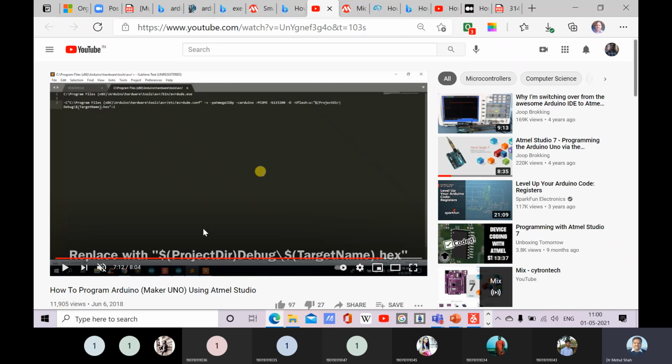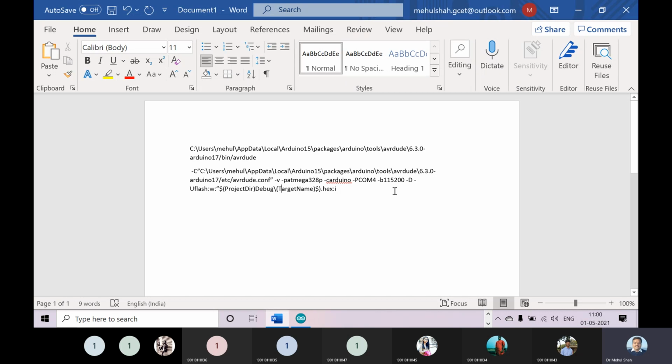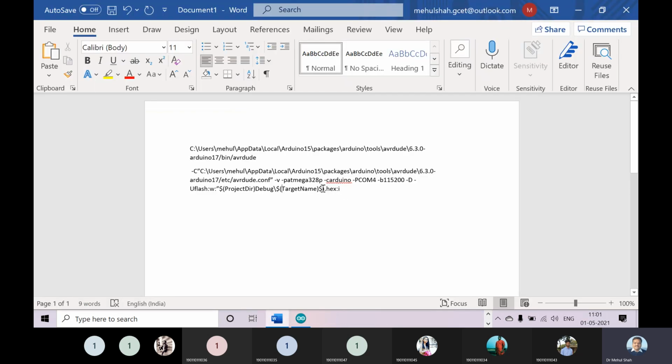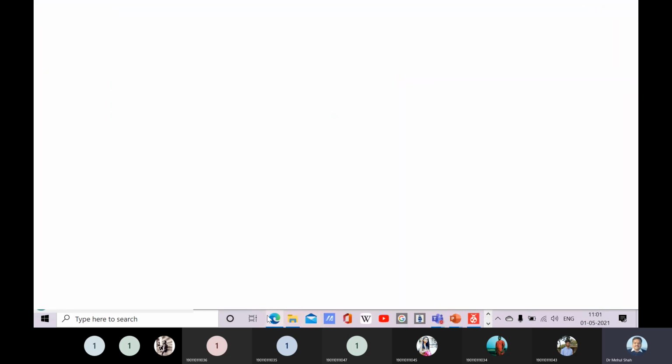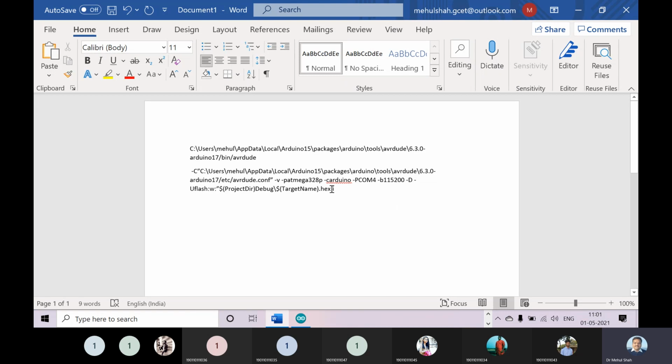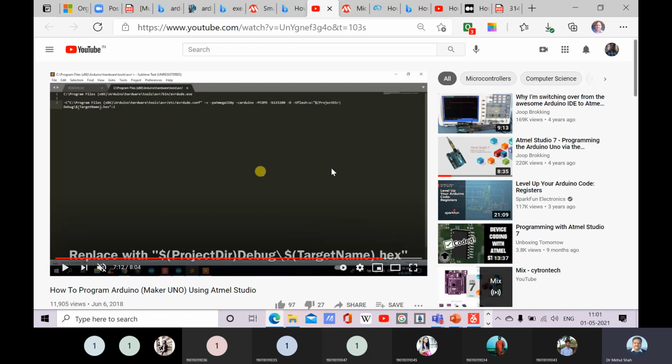Okay, so debug backslash dollar sign, target name .hex, right? Target name .hex inverted comma.